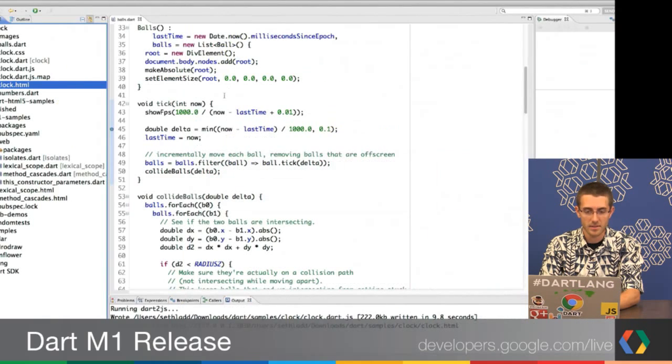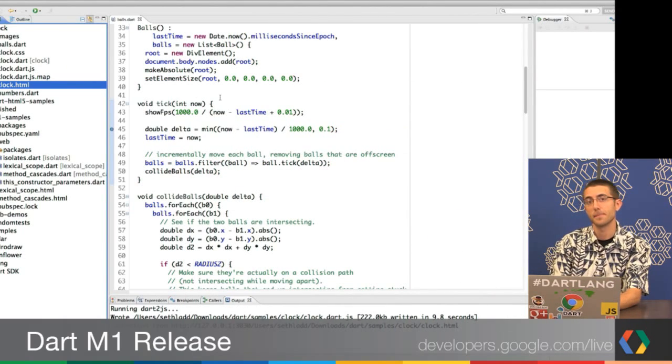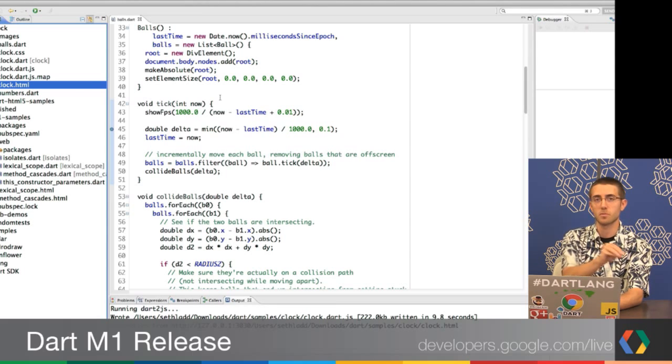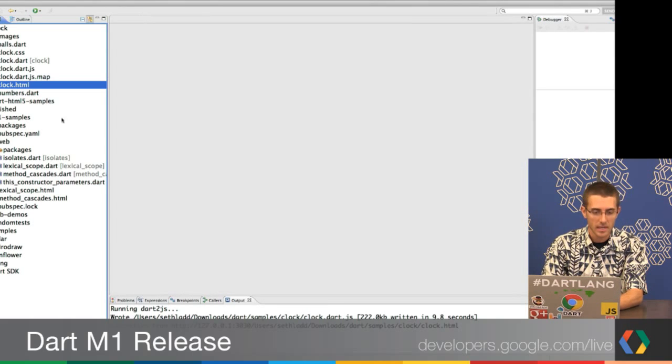We have the ability to publish packages on a centralized host, pub.dartlang.org. Soon you as external developers will be able to upload and publish your own packages. And today you can use those packages hosted at pub. I think I have an example of that here.